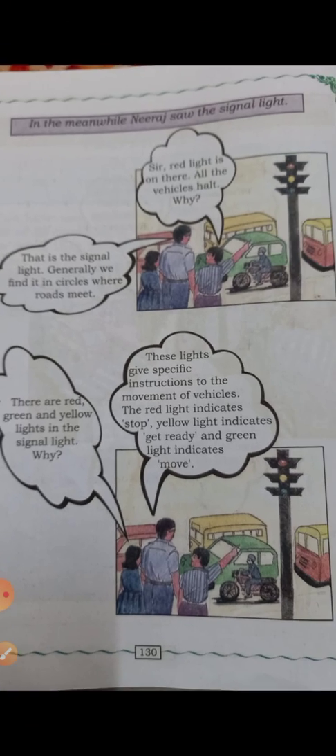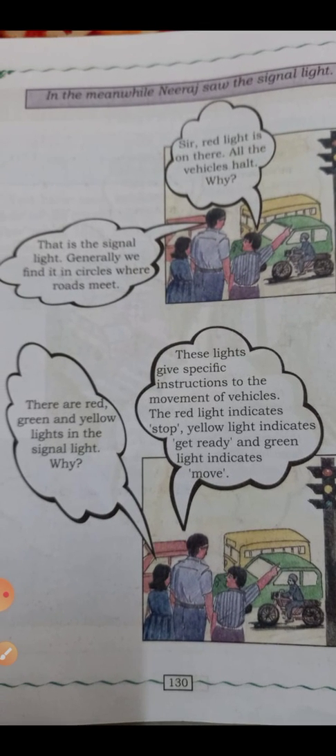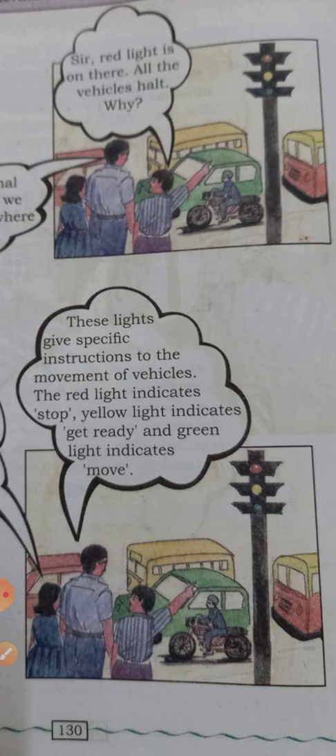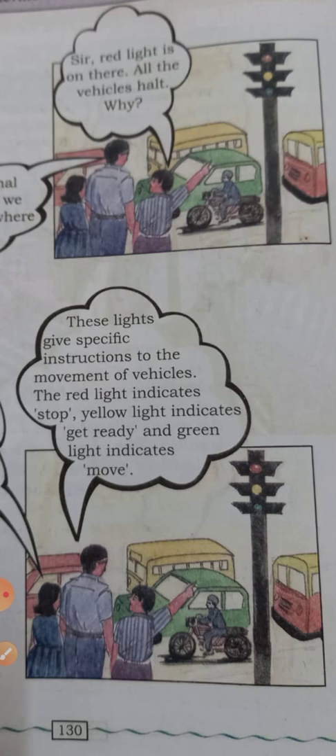Okay. You all know about that. Where the roads meet, yesterday itself I told you. The circle is formed in such places, and even on the main roads you can find these traffic lights. So here she is asking, there are red, green and yellow lights in the signal light. Why? You can see here, red, yellow, green lights. Why are they there? The teacher is explaining.